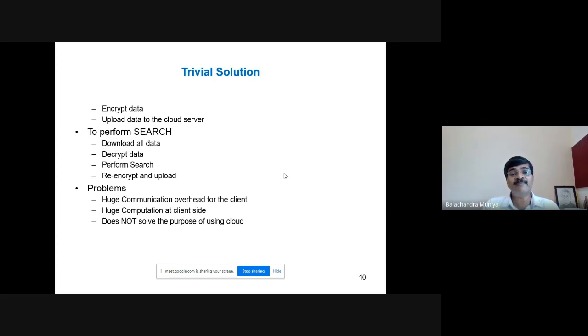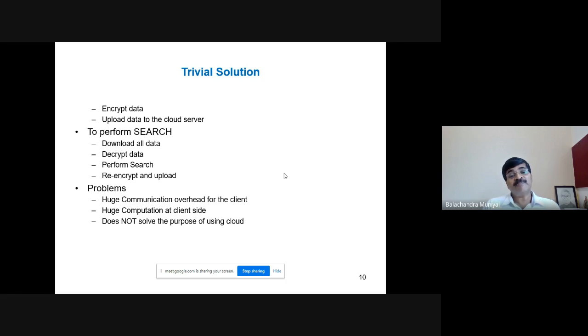Now the keyword need not be encrypted because he has the plain text data. Then re-encrypt and upload. If these steps are followed by the client, what is the fun in using cloud? There is no use of cloud in the entire operation.